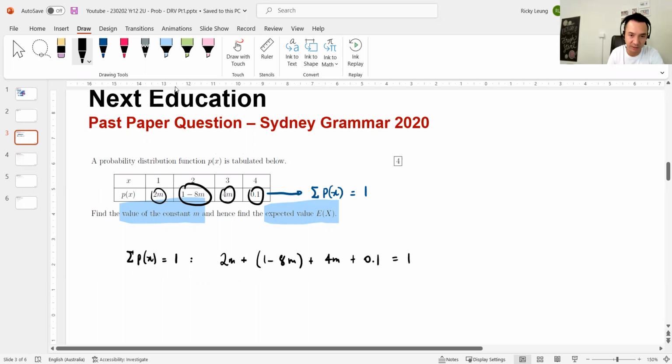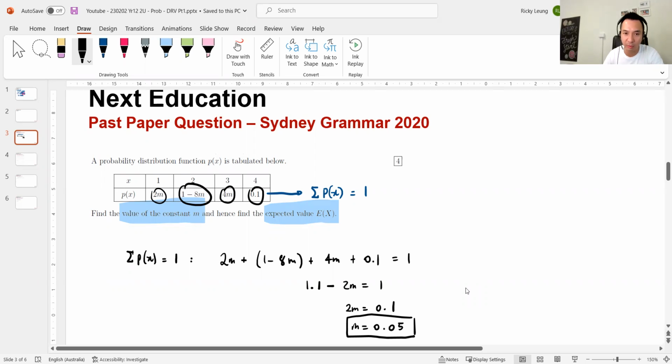So clean that up, what's that? 1.1 minus 2m equals 1, 2m equals 0.1, m equals 0.05. Now, if you had time in the test, I'd sub all that into the 4 boxes and make sure it adds up to a total of 1. Yep, sure it does, guys.